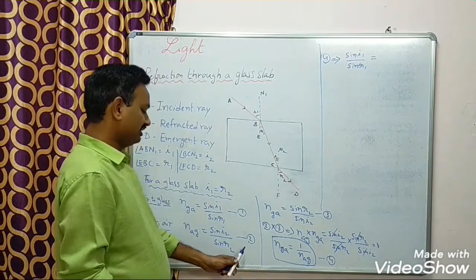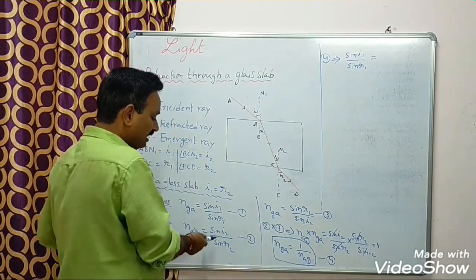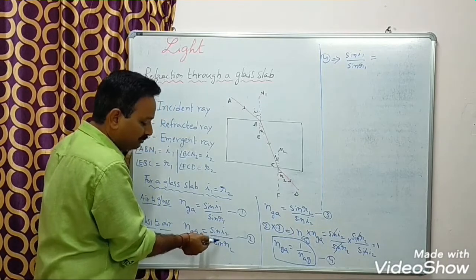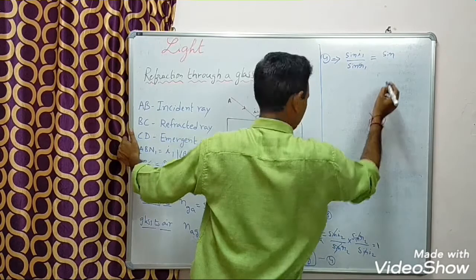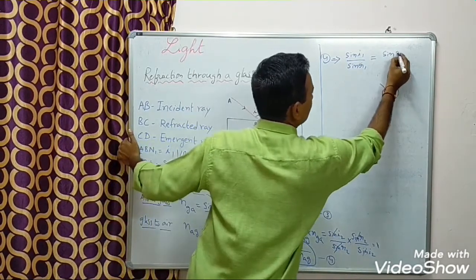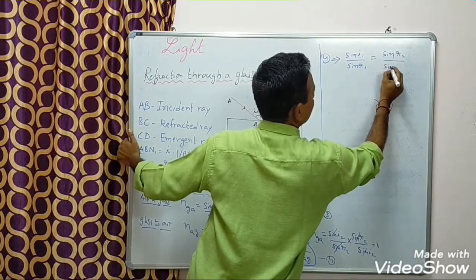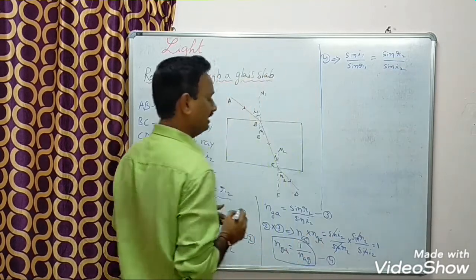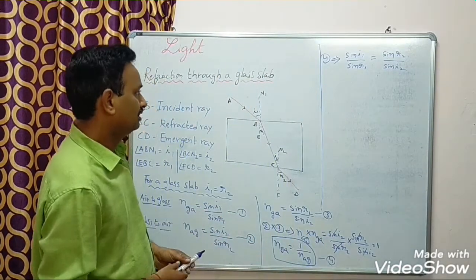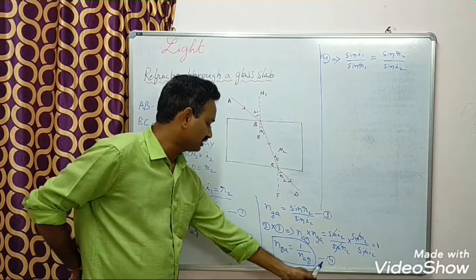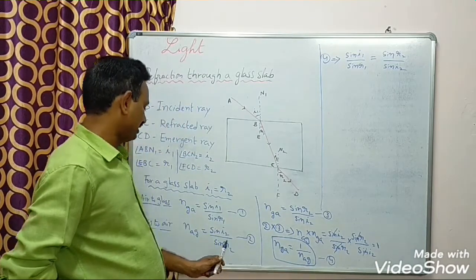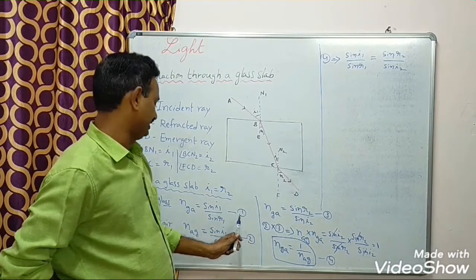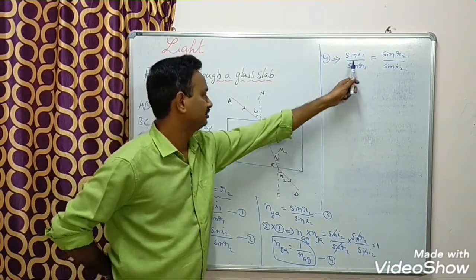That is, from equation 2, you have to write its reciprocal, that is sin R2 by sin I2. See, if you observe equation 4, in place of the refractive index of glass with respect to air, I substitute equation 1, that is sin I1 by sin R1.